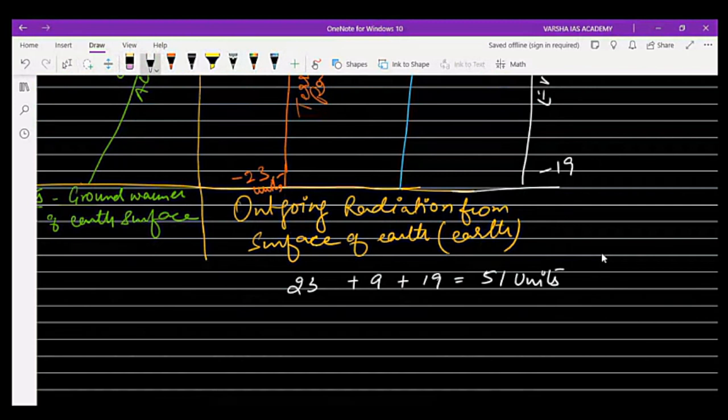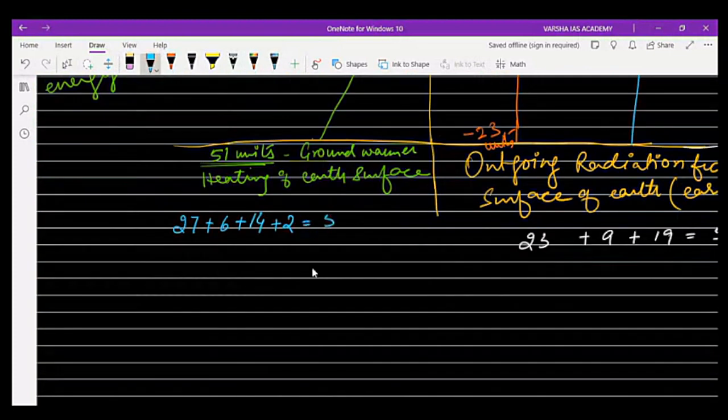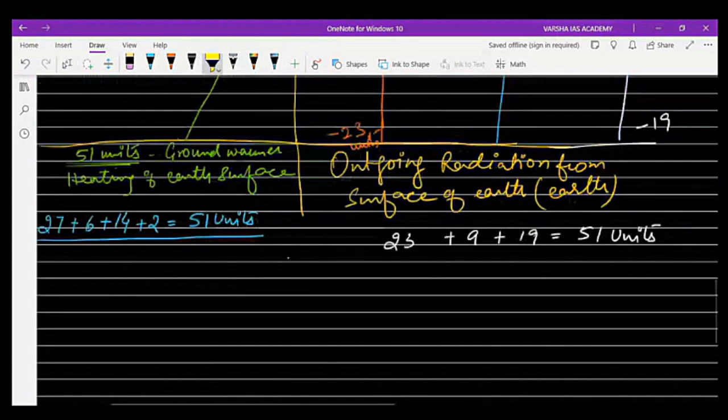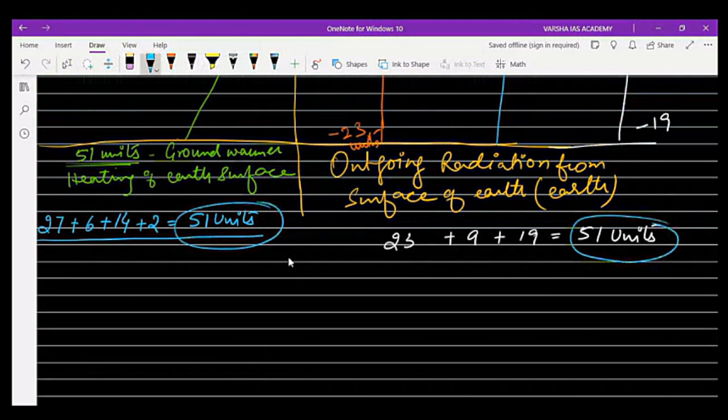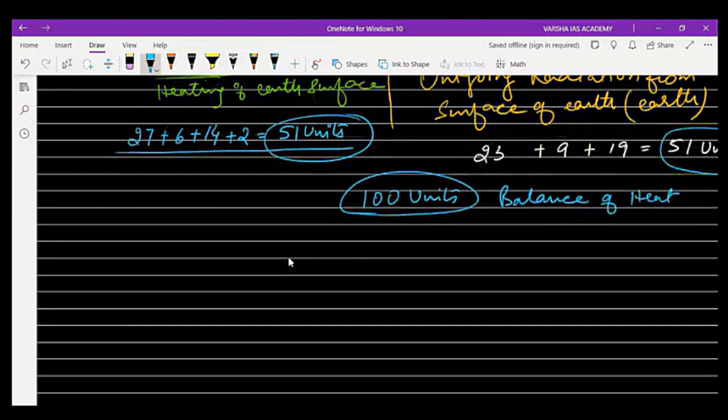51 units. And if you see here on this account, the incoming radiation is 51 units reaching the earth surface, and 51 units have been radiated back into the atmosphere. So therein the total of the 100 units account has been maintained from the earth surface to the atmosphere. So in this process a balance of heat is maintained between earth and atmosphere.